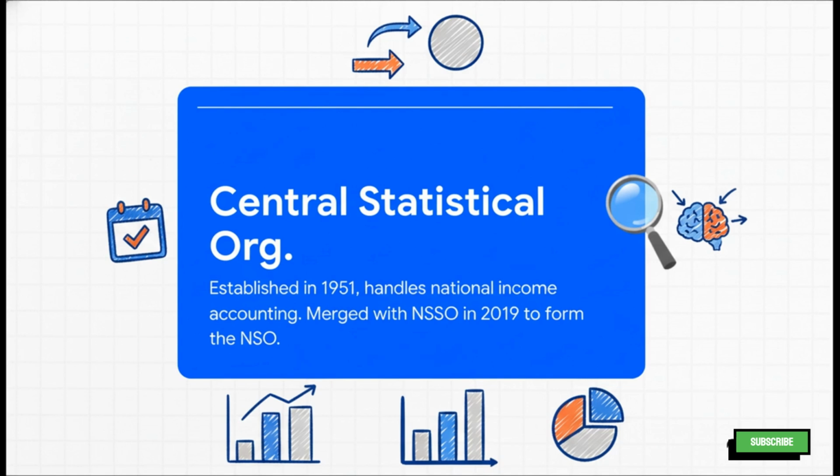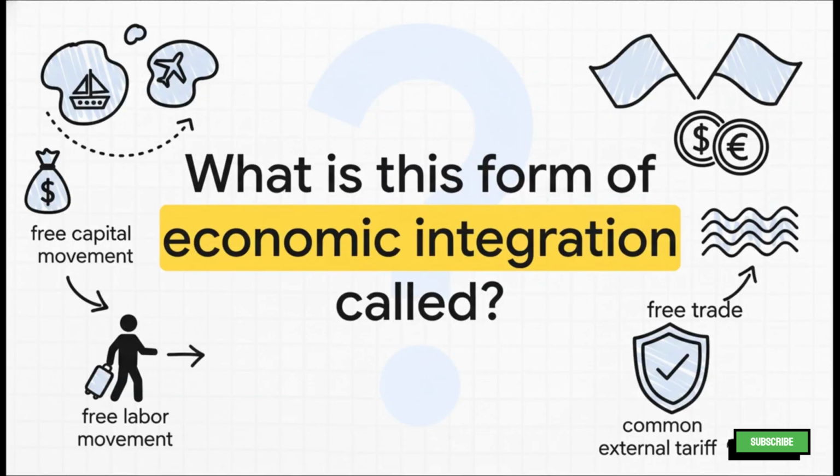In 2019, the CSO was merged with the National Sample Survey Office, the NSSO, to form the National Statistical Office, or NSO. So if you see this question today, the answer would really be the NSO. That's a key piece of current info right there. All right, on to the next one.